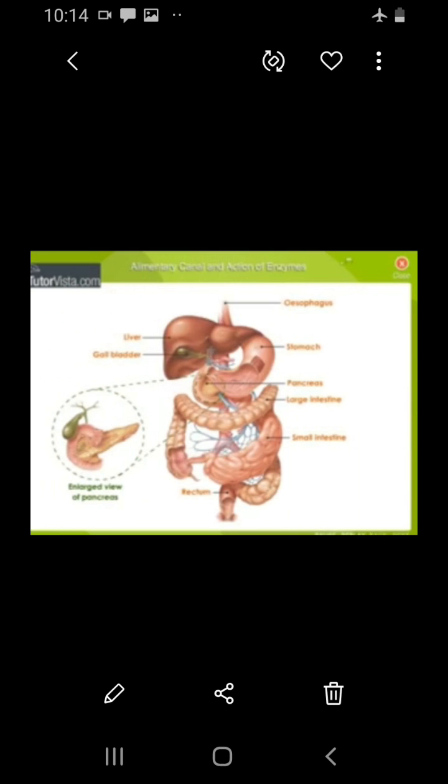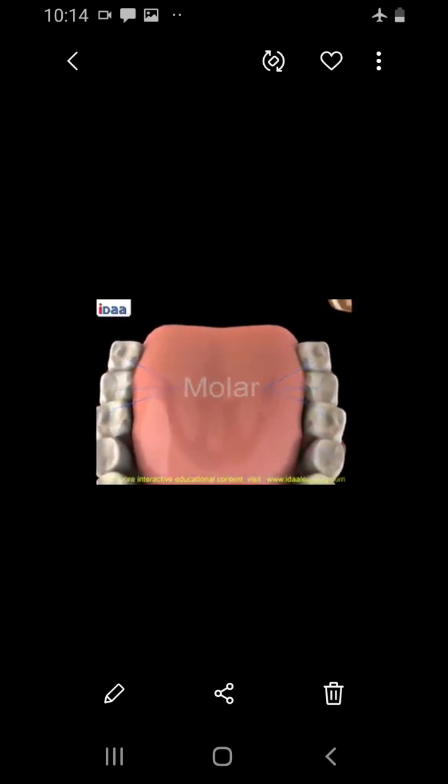The tongue is a muscular sensory organ which helps in mixing the food with the saliva. The taste buds in the tongue help to recognize the taste of the food.